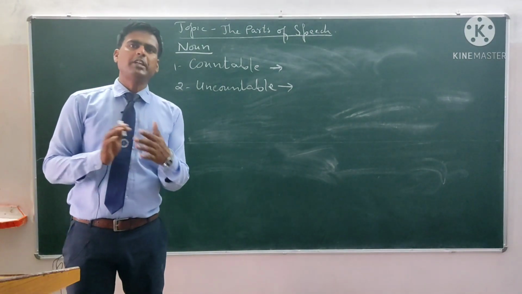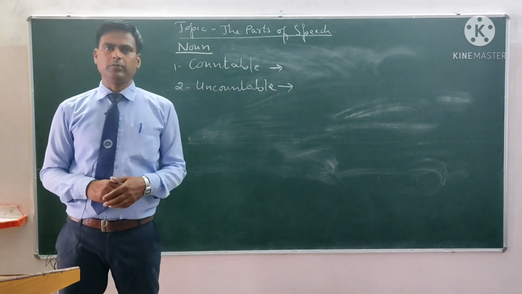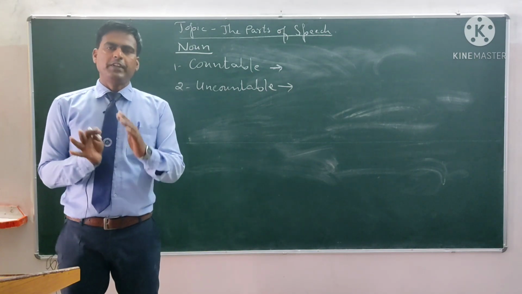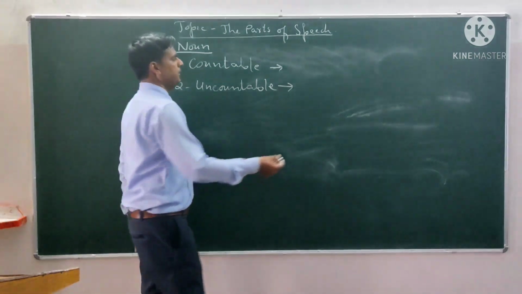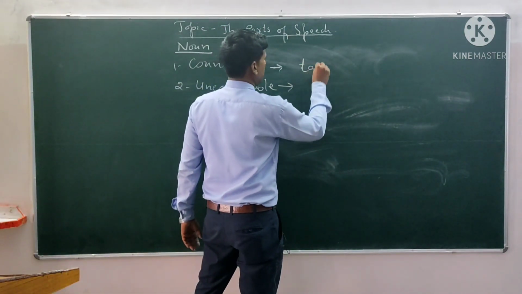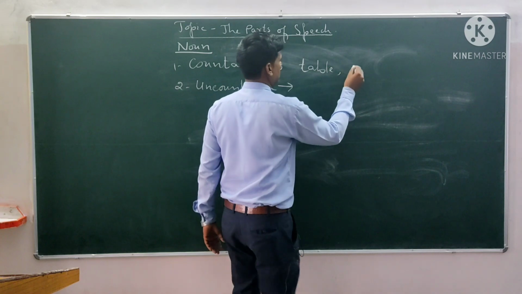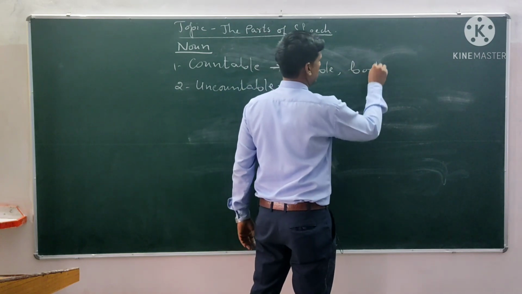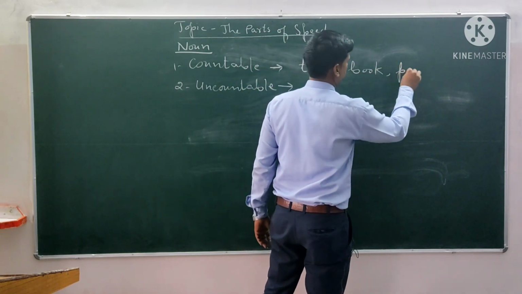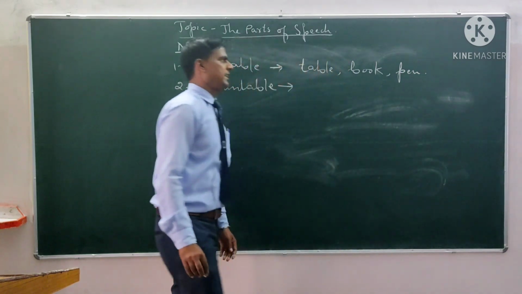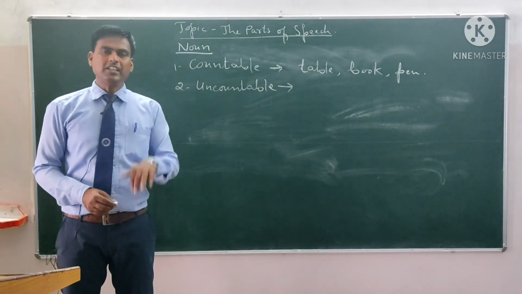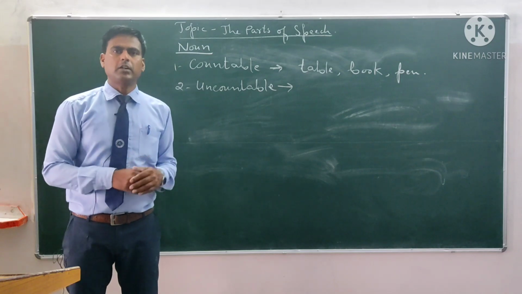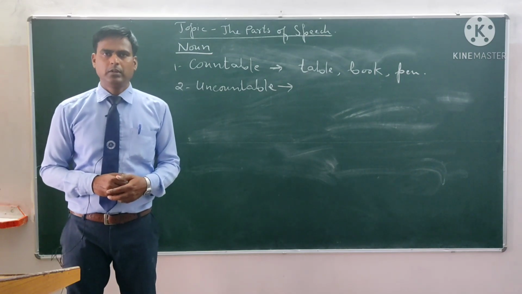The noun which can be counted is called a countable noun. For example, table, book, pen. We can count these things as 1, 2, 3, 4, 5, 6. That's why these nouns are called countable nouns.